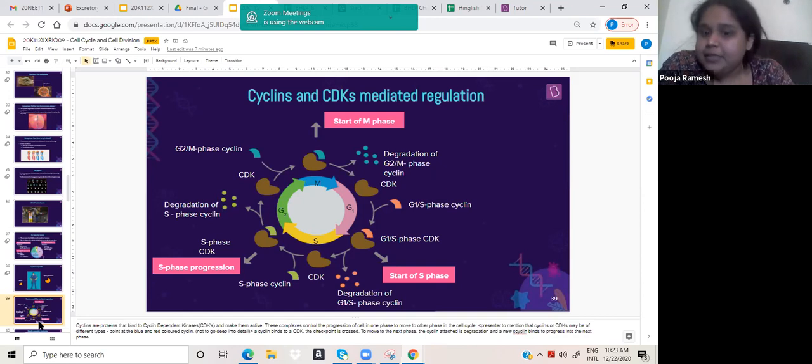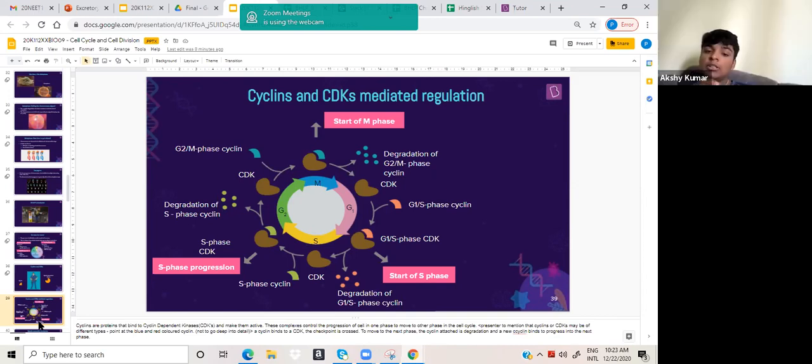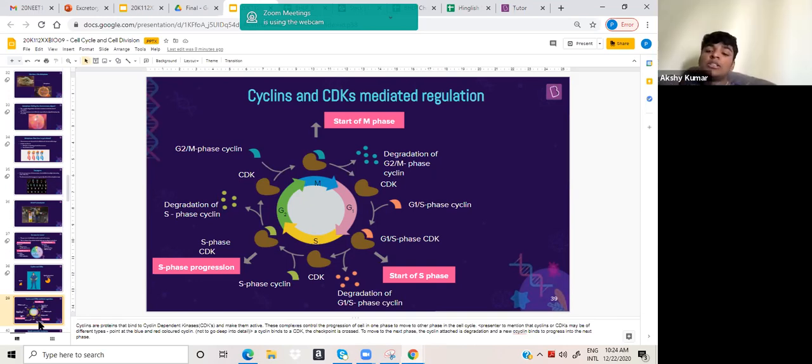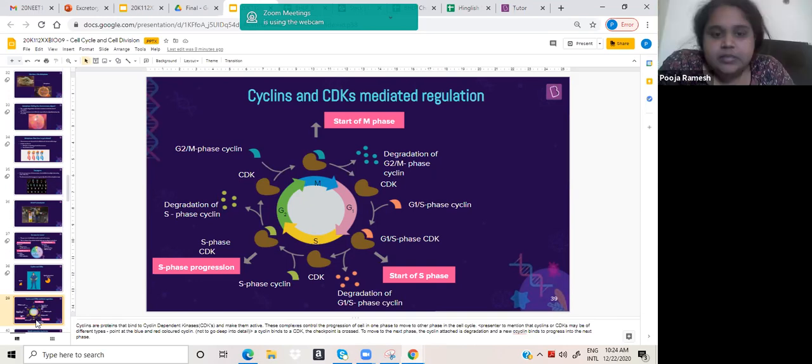Now, if this happens, only then the next phase will go on. If this doesn't happen, then the next phase won't happen. That's with the help of cyclin and CDK. But I don't need to know the whole cycle, the mechanism and all that? This particular cycle that is given is not important.